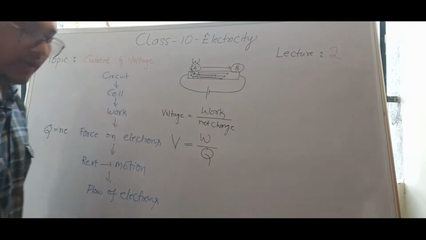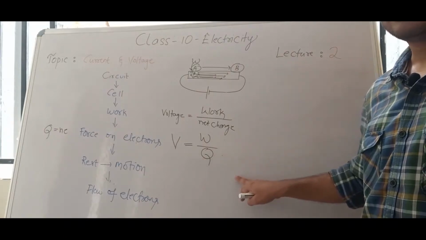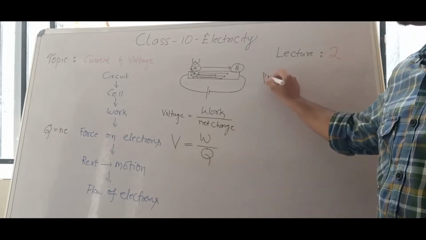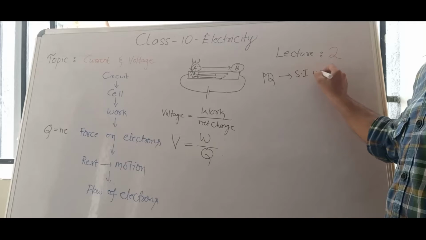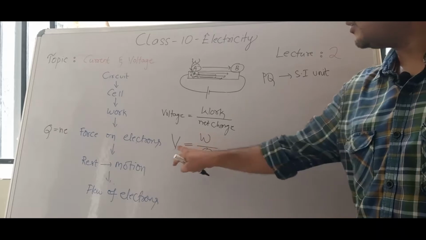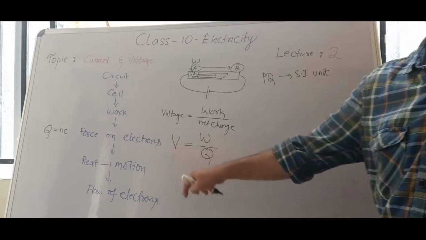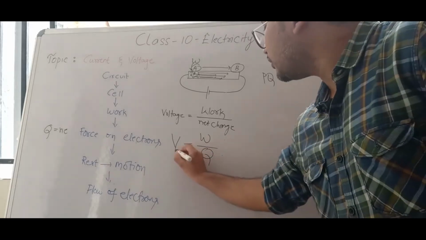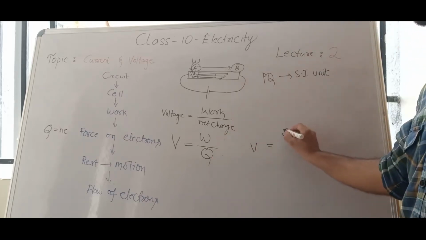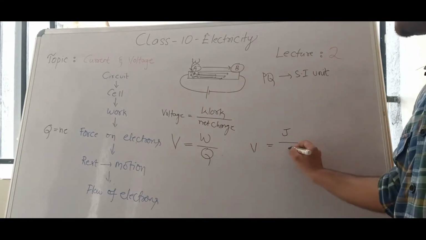All these are measurable quantities. We can measure voltage, we can measure work, we can measure charge, so all these are measurable physical quantities. For every physical quantity there will be an SI unit. The SI unit for voltage is volt, named after the scientist Alessandro Volta. So the SI unit of voltage, volt, is equal to the SI unit of work, which we discussed in 9th class, that is joule, divided by the SI unit of charge, which we discussed in the current concept, that is coulomb.